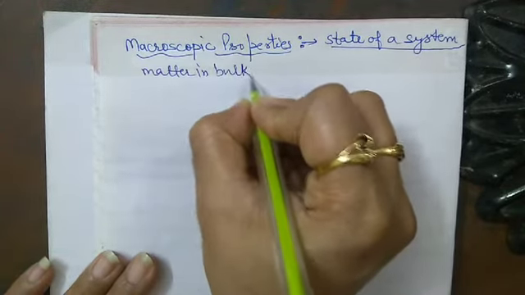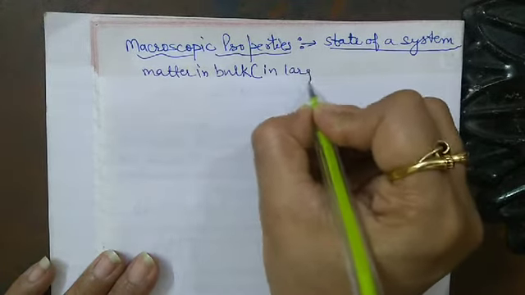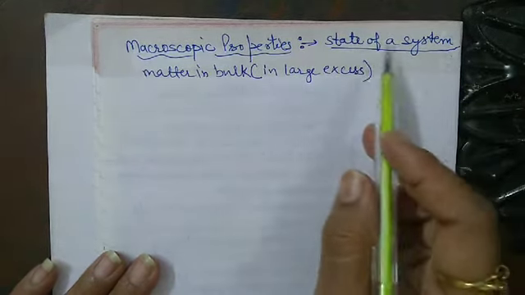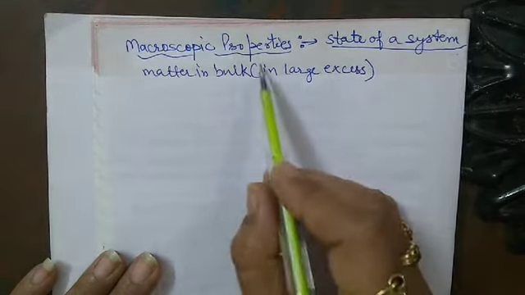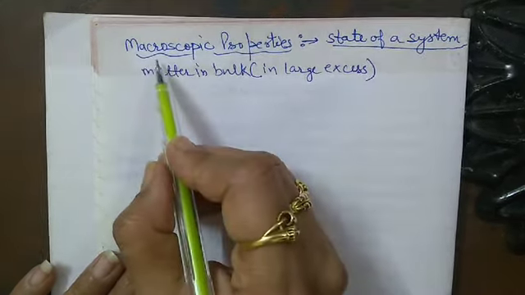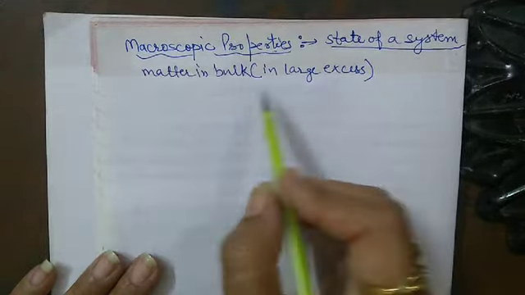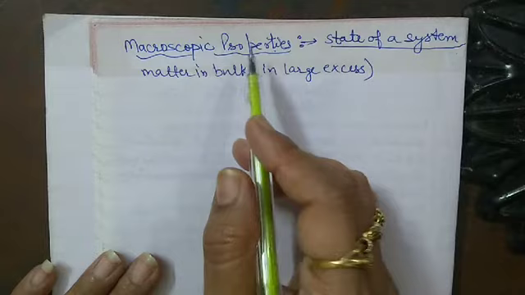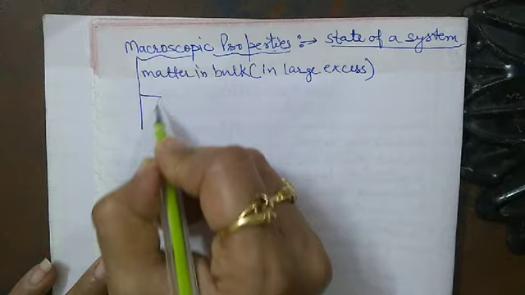Here the meaning of matter in bulk is in large excess. And the properties arise because of the bulk behavior. The properties which arise due to the bulk behavior of the matter are known as the macroscopic properties or bulk properties of the system.